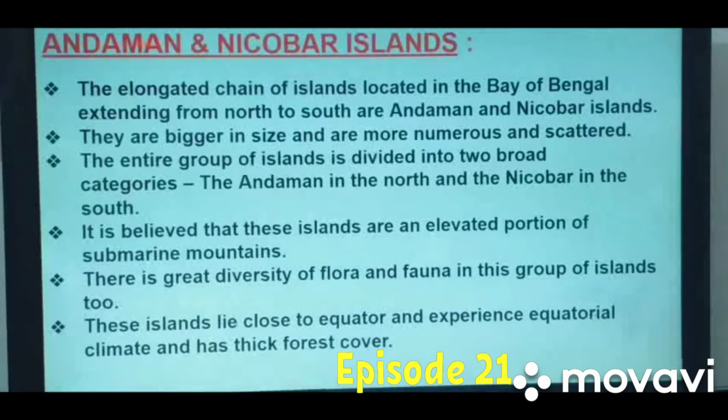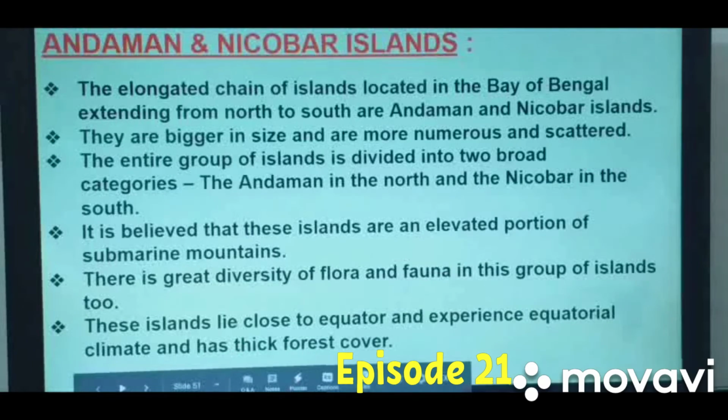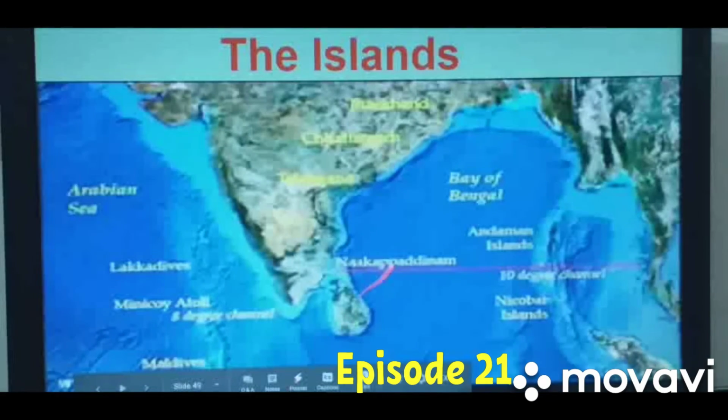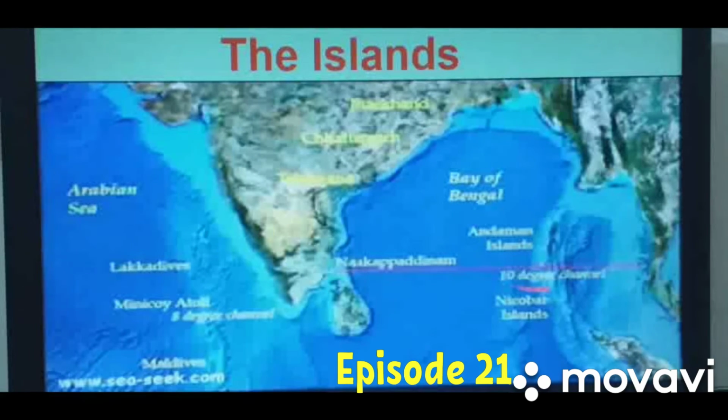Now the Andaman and Nicobar Islands. Beta, basically Andaman and Nicobar are two groups of islands, divided by one water body, that is the Ten Degree Channel. The elongated chain of islands located in the Bay of Bengal extending from north to south are the Andaman and Nicobar Islands. Yes, here on the map I can show you. Beta, the two groups of islands towards the north, this is the Andaman Nicobar Island, and there is one water body. Here you can see this is the Ten Degree Channel. This divides Andaman from Nicobar.